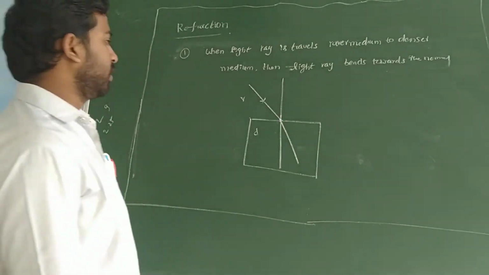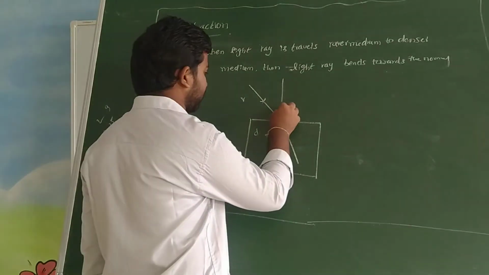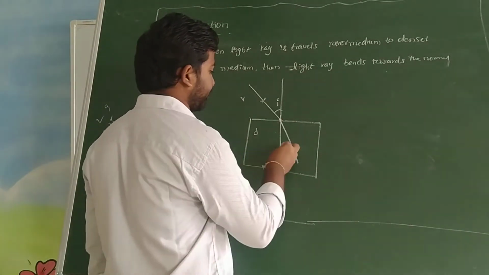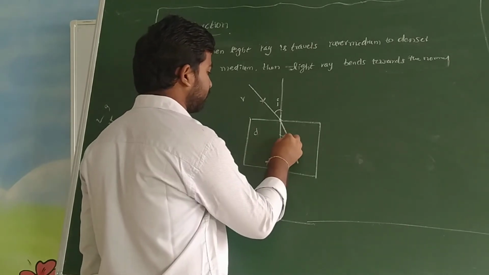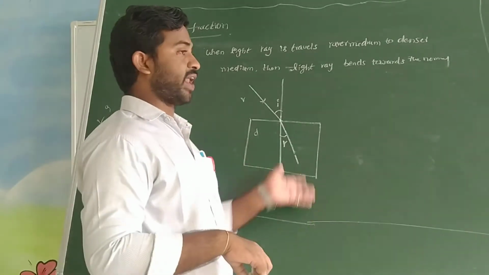We know very well that the angle made by the incident light ray with the normal is known as the angle of incidence, and the angle made by the refracted light ray with the normal is known as the angle of refraction. It is not the angle of reflection because this is a refraction concept.